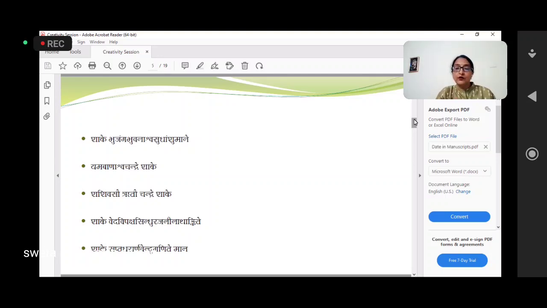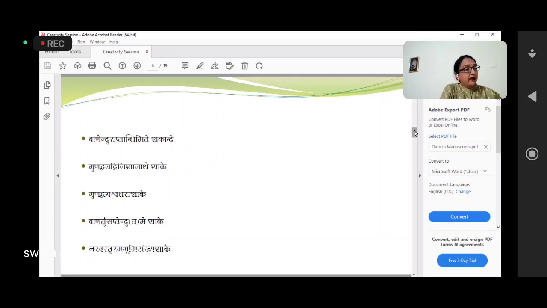You have to apply your intelligence, that this is the synonym of Chandra, this is the synonym of Prithvi. So here it is 7171, and from right to left it is 1717. This way you will find the date of the manuscript. It is very interesting.